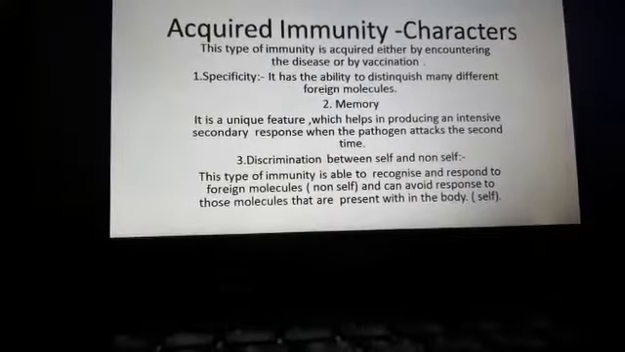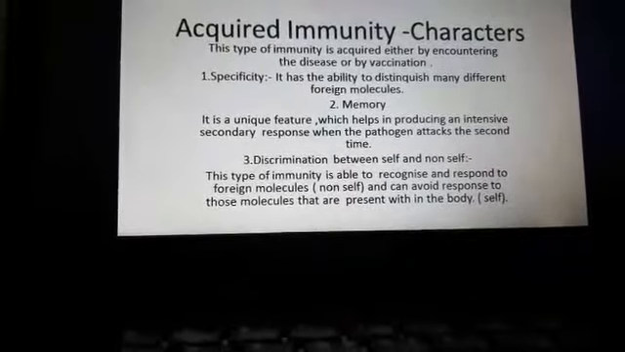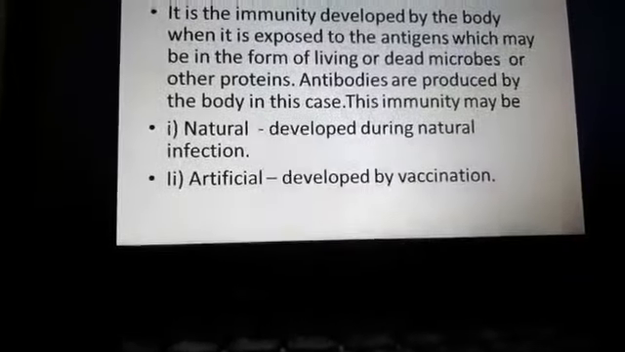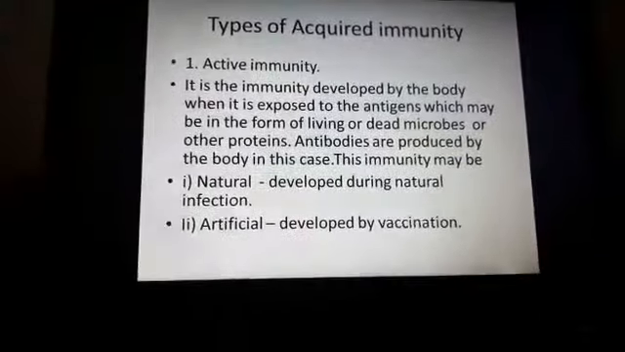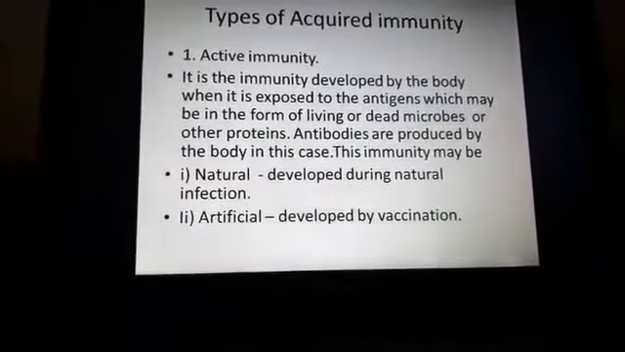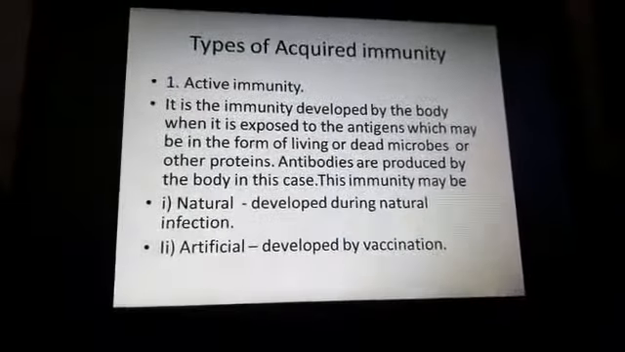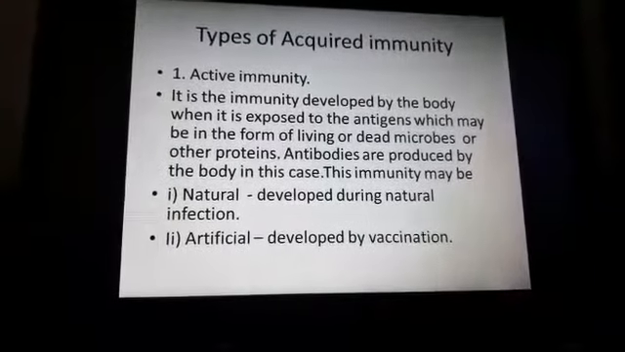And the next topic is types of acquired immunity. Two types of acquired immunity are present in human beings: one is active immunity and the other one is passive immunity. What are the two types of acquired immunity? Active immunity and passive immunity.